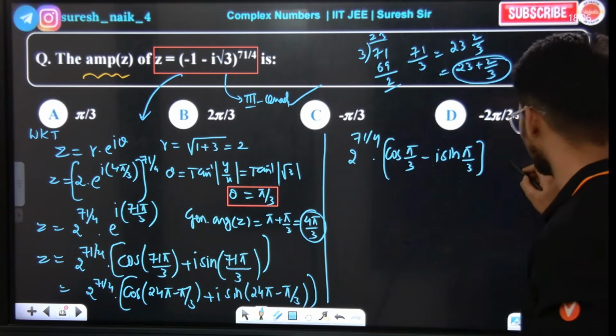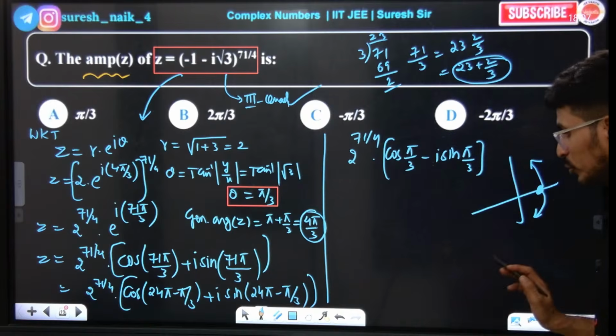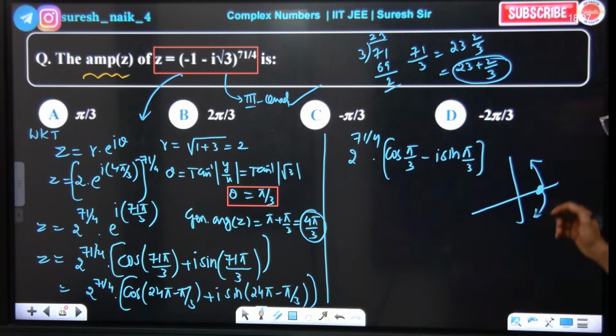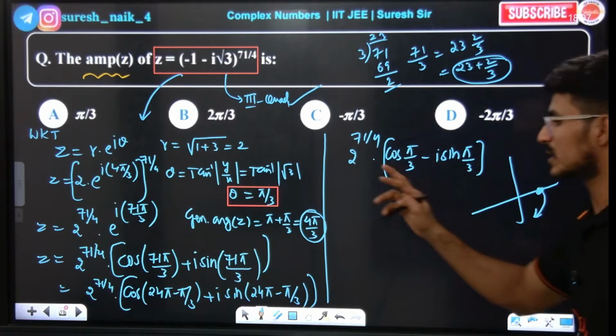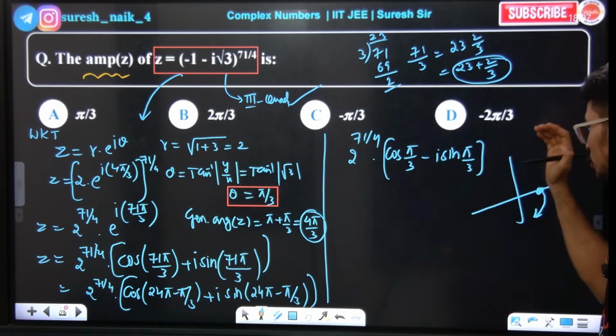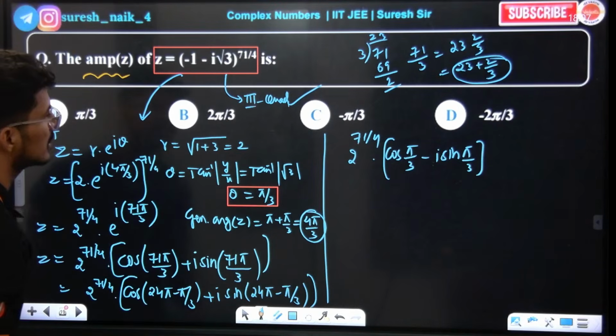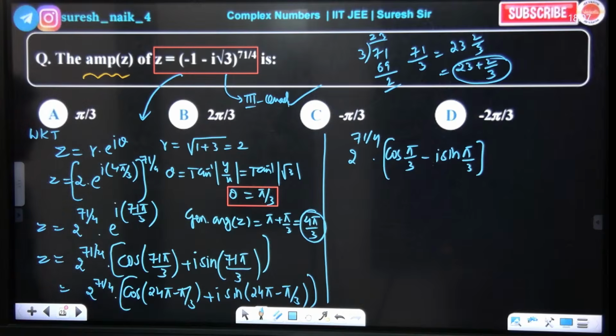Right, fourth quadrant, repeat sir. Guys, 2 pi is here, 4 pi here, 24 pi will be ending over here. 24 pi plus theta means first quadrant, 24 pi minus theta means fourth quadrant. Sorry, both are 24 minus theta only. 24 minus theta means fourth quadrant. In the fourth quadrant cos is positive and sin is negative. Since sin is negative, the plus became minus. Simple logic. Now see how simple it is. Now tell me here, now we got this.